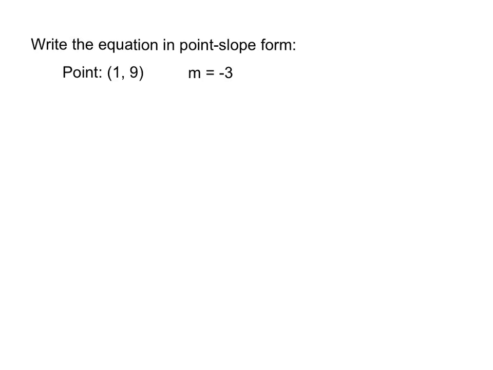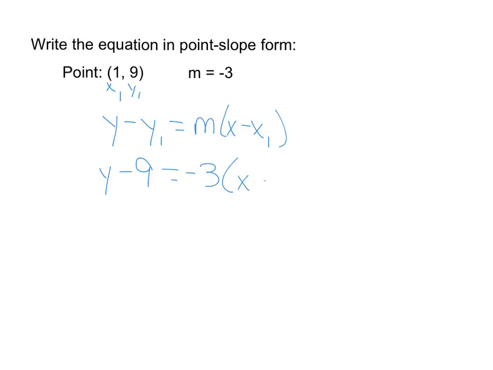Now we want to learn how to go between some other forms. We're going to start in point-slope form most every time, and then we're going to be told what we want to convert to. So here they give us a point and a slope. They ask for point-slope form. So this one, we're just going to plug into point-slope form. Y minus y1 equals the slope times x minus x1. If you need to label, there's x1, y1. The slope is negative 3. So we say y minus 9 equals negative 3 times x minus 1. Point-slope form, done.